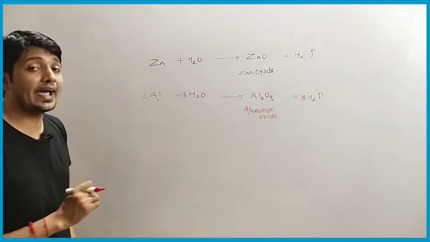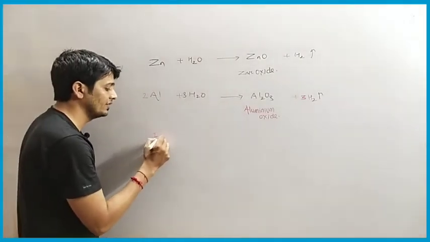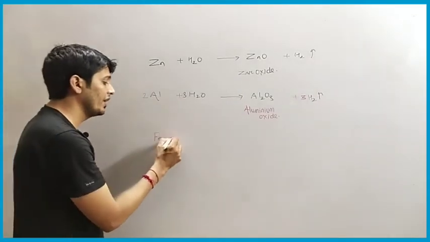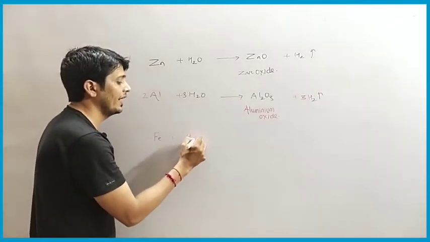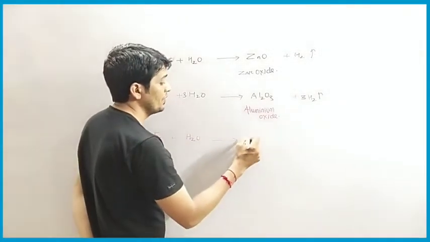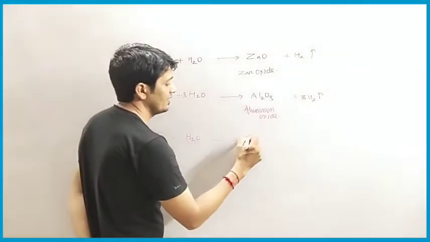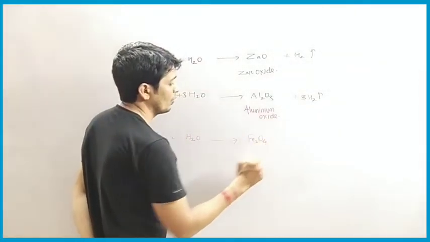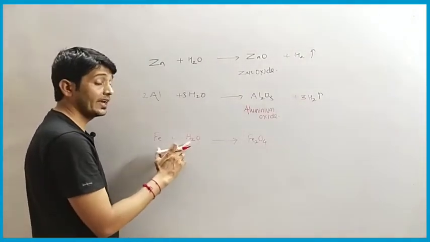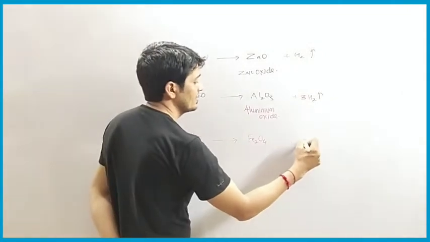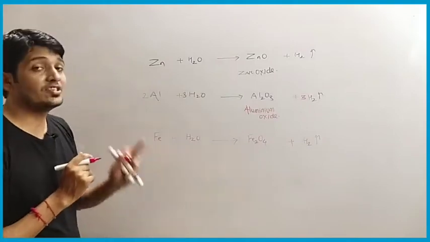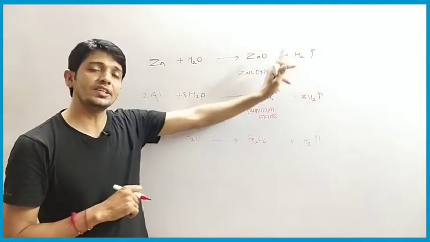Now we have ferrous. Ferrous is nothing but iron. Okay, so the symbol of iron is Fe. When iron comes in contact with water, it also reacts with water to form ferrous oxide, that is Fe2O4. It is the oxide of ferrous. And hydrogen gas is released. So hydrogen gas H2 is released every time. Okay, in each reaction we have seen hydrogen gas is released.